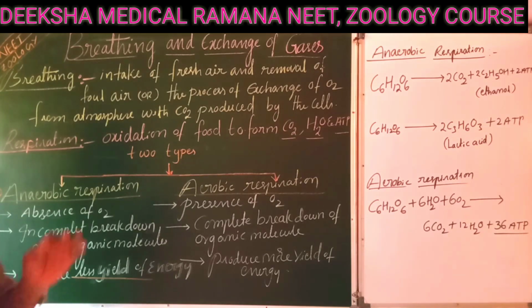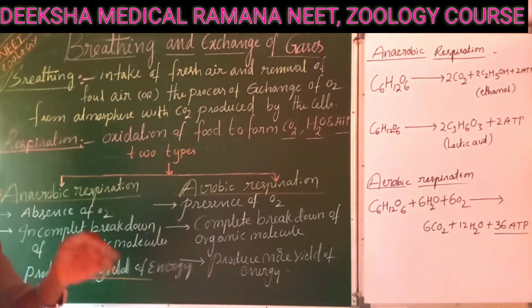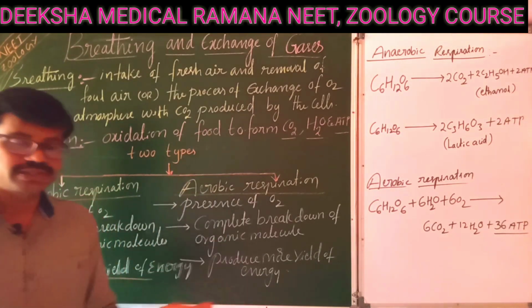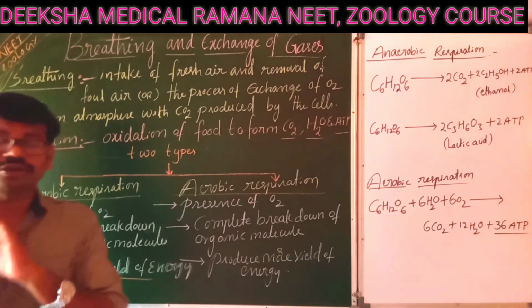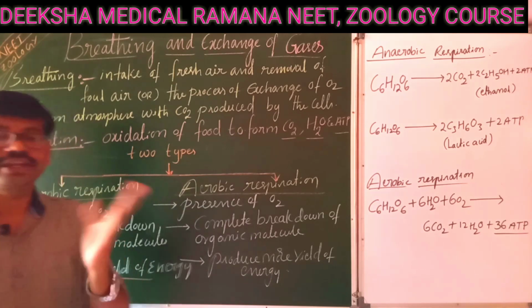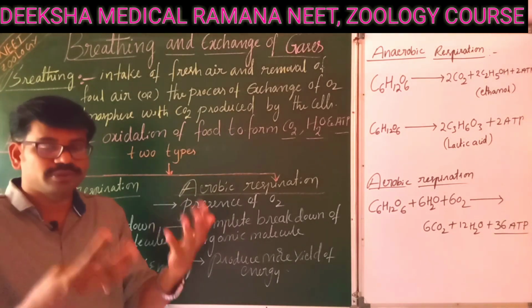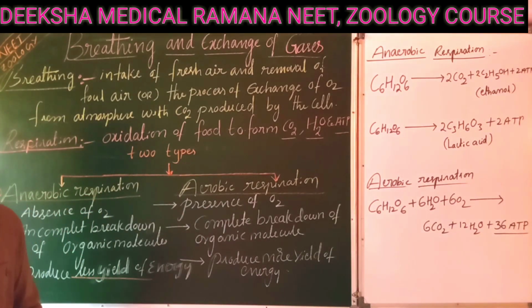Ascaris lumbricoides is a facultative anaerobe. A facultative anaerobe is one that goes for aerobic respiration if oxygen is available. If oxygen is not available, it goes for anaerobic respiration. It can survive in any condition. Facultative means that, based on the facilities, they can perform the respiration.